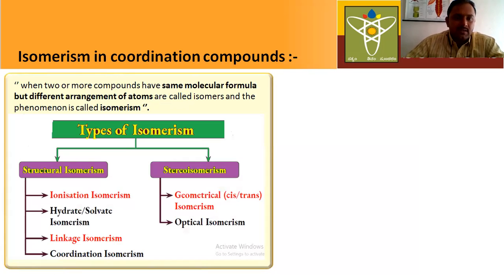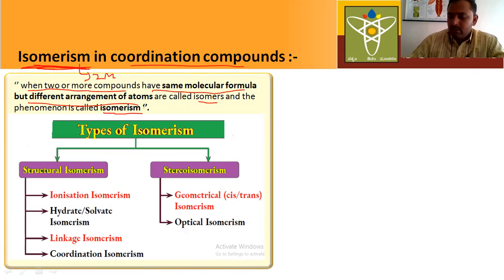Okay, next let us discuss isomerism in coordination compounds. This is very important for 2 marks. Here you only have to write the definition and example. First, let us understand what is isomerism. When two or more compounds have the same molecular formula but different arrangement of atoms, they are called isomers, and this phenomenon is called isomerism.